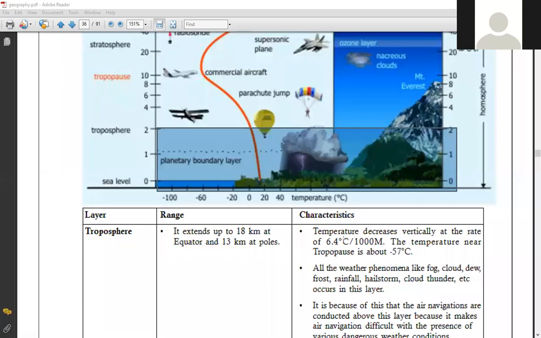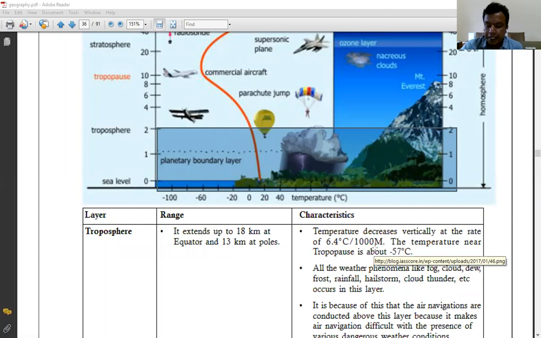The lower layer of the atmosphere is called the troposphere, and the characteristic of this troposphere is that the temperature decreases as we move upwards, that is, as the altitude increases, the temperature decreases. Now, what is the reason for the decrease in temperature? I am going to discuss it in detail when I discuss the elements of climate, temperature as an element of weather, and why the temperature decreases as we move upward.